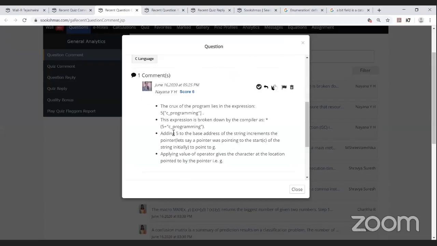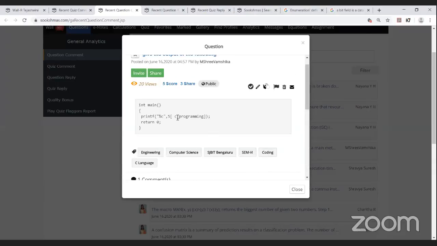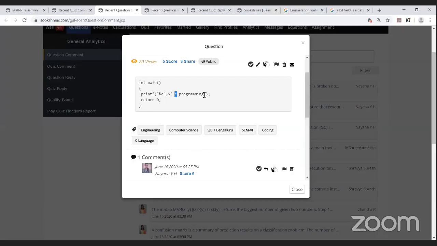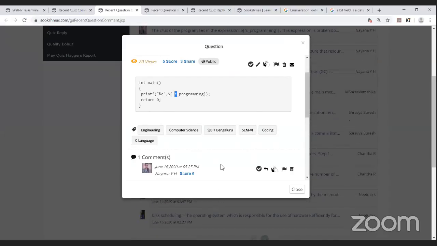Yeah, she has given the answer well. She's saying in this line, adding 5 to the base address of the string increments the pointer. So let's say a pointer was pointing to the start of C, and initially it moves to G. Yes, G means the last character.